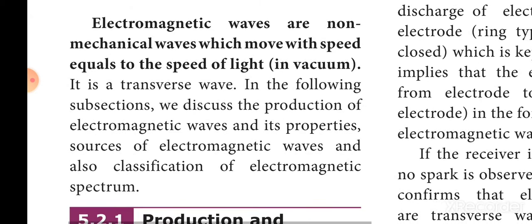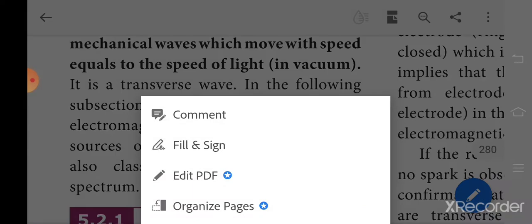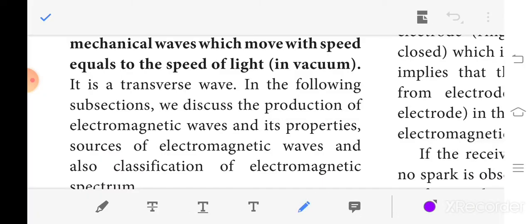The second point is that they are transverse in nature. A transverse wave is a wave that vibrates perpendicular to the direction of the path of propagation. If we draw the wave in space, it is propagated or vibrated perpendicular to the path of the direction.